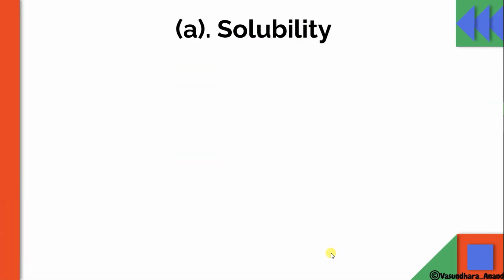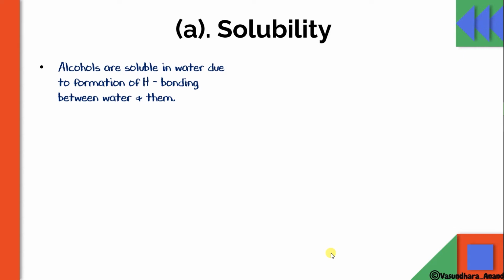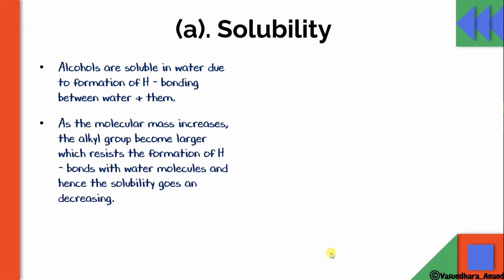For this, the first topic is solubility. Alcohols are capable of forming hydrogen bonds, so that's why they are soluble in water. Now, as the molecular mass increases, the alkyl group becomes larger, which means the non-polar part increases, and hence it resists the formation of hydrogen bonds. That's why solubility goes on decreasing.